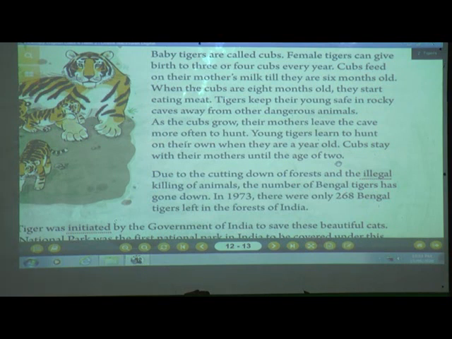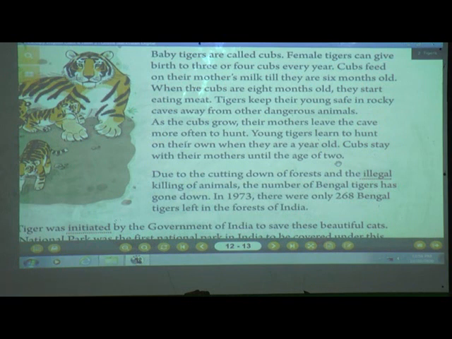So can you tell me what baby tigers are called, students? Yes, baby tigers are called cubs. And how many cubs can female tigers give in a year? 3 to 4 cubs every year. Until which month do the cubs feed on their mother's milk? Yes, till they are 6 months old. At which month do they start eating meat? Yes, cubs start eating meat when they are 8 months old. And how do tigers keep their young safe from dangerous animals?